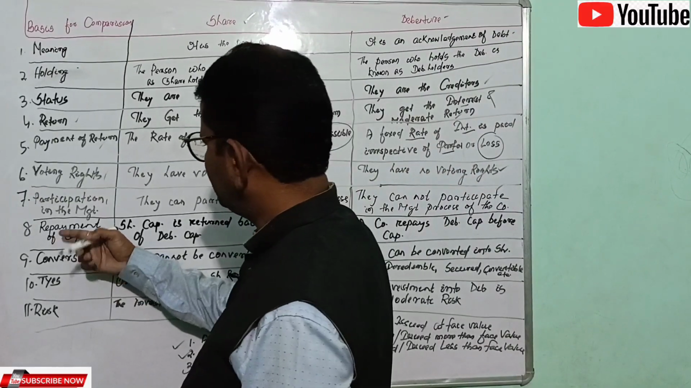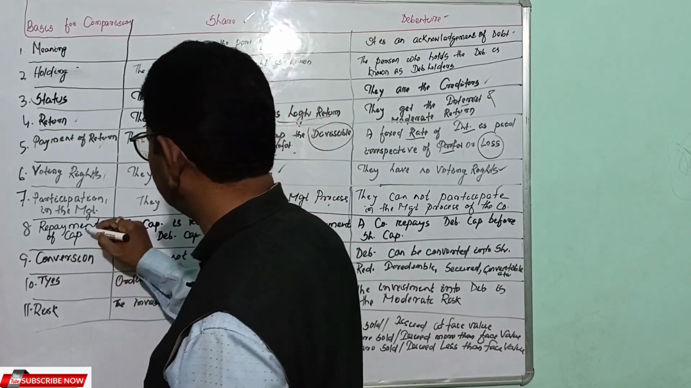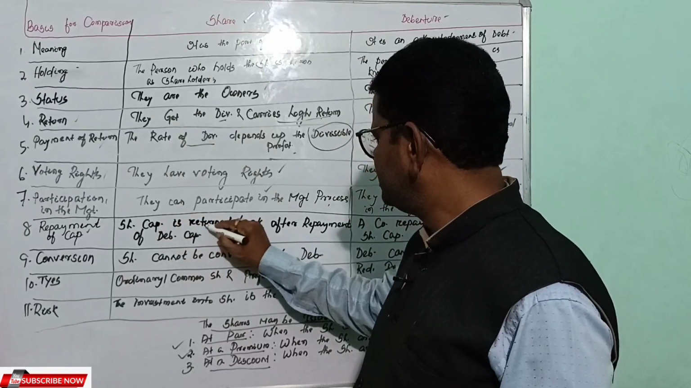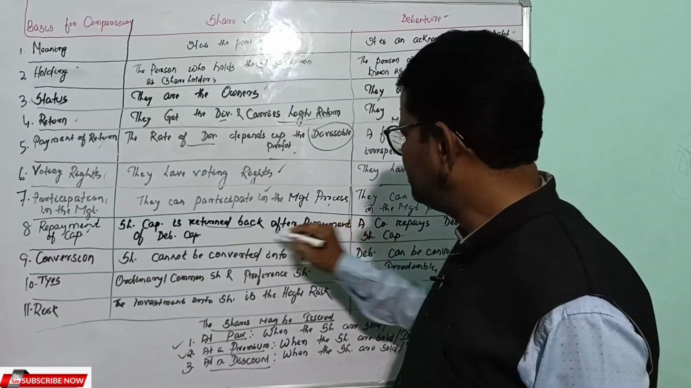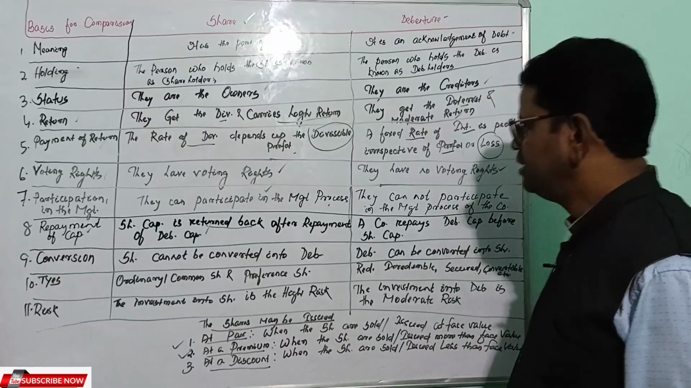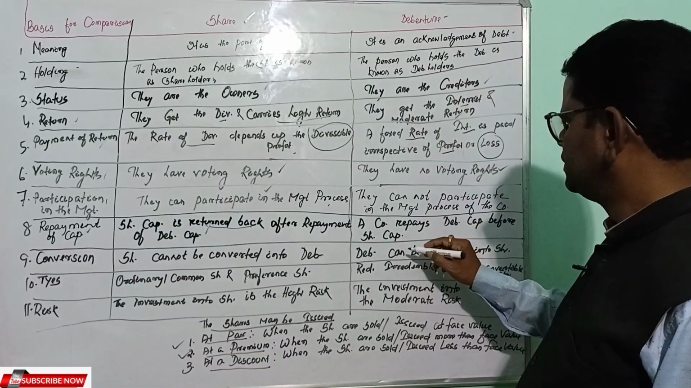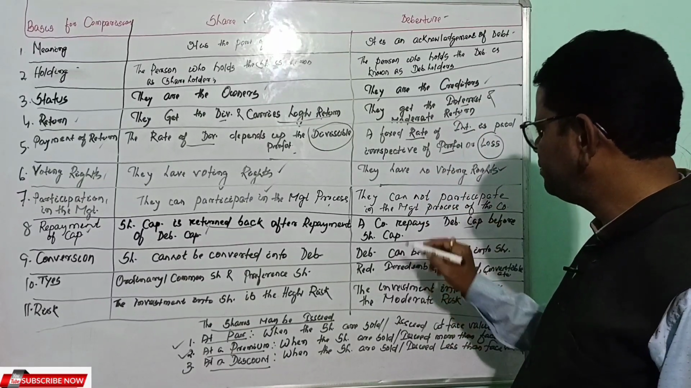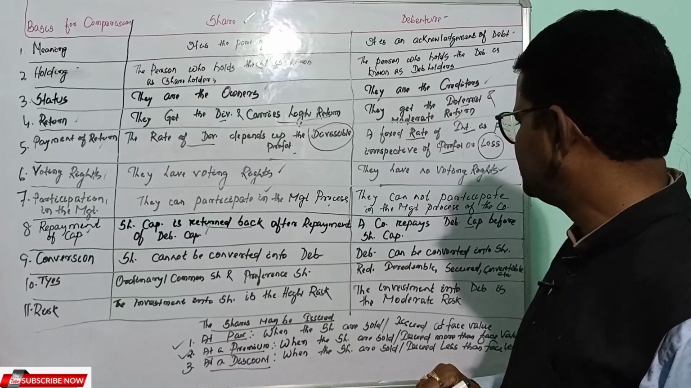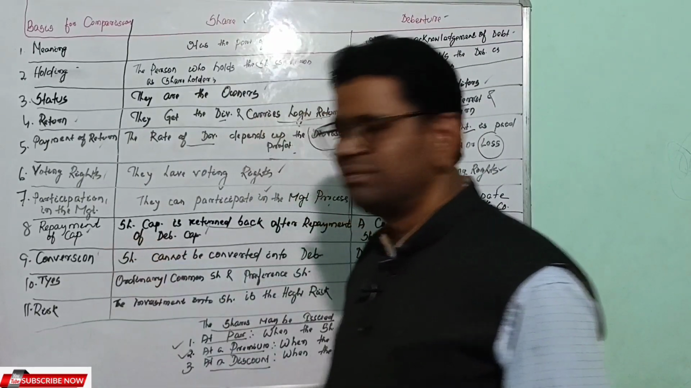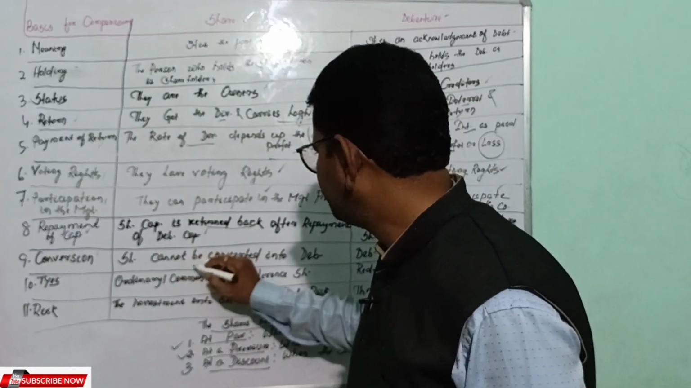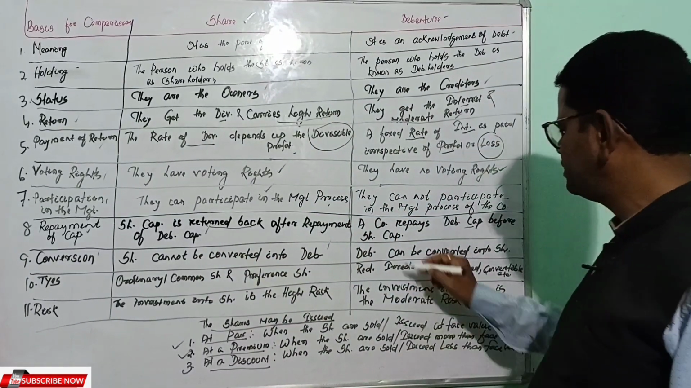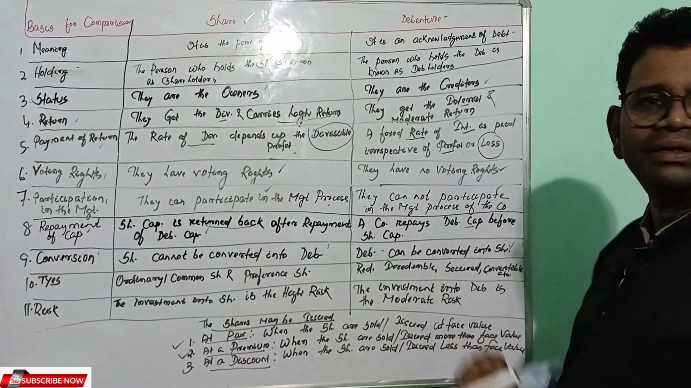The next basis for comparison is the repayment of capital. Share capital is returned after repayment of debenture capital, whereas to the debenture holder, a company repays the debenture capital before repayment of share capital to the shareholder. The next one is conversion. Shares cannot be converted into debentures, whereas debentures can be converted into shares.